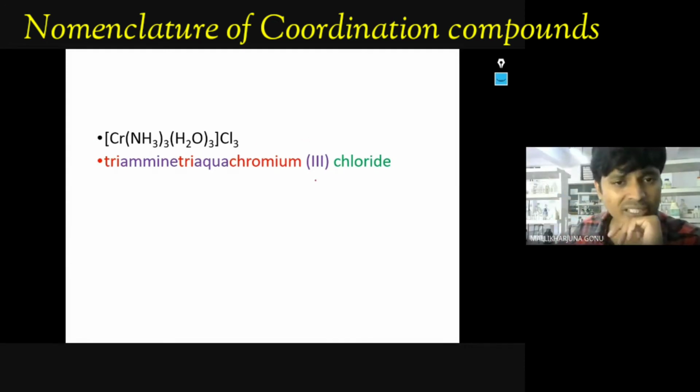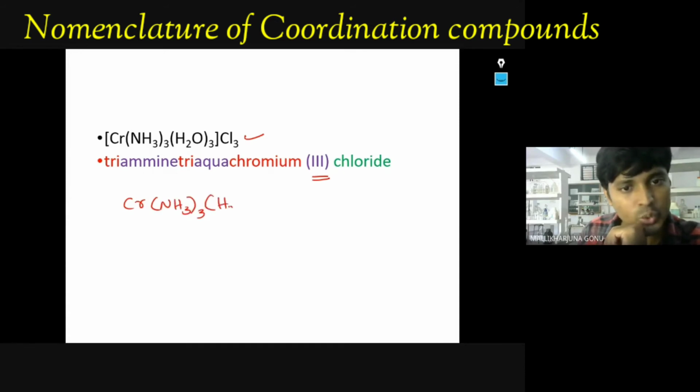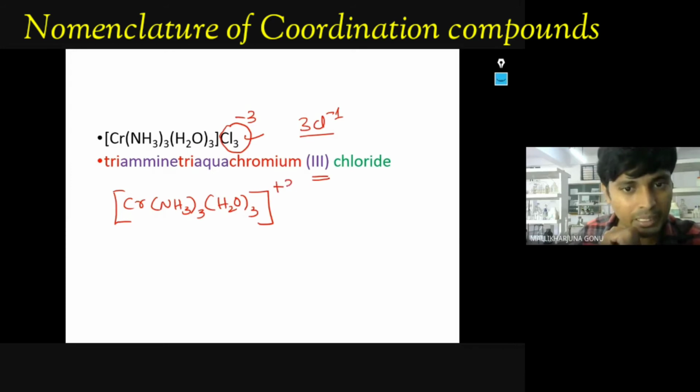So now, what I was talking about, the oxidation number. Oxidation number we have already discussed. How can you calculate this one? Cr(NH3)3(H2O)3 and Cl3 is the anion part. That means 3 Cl minus. So the total charge present here is minus 3. So what will the charge be here? Plus 3.